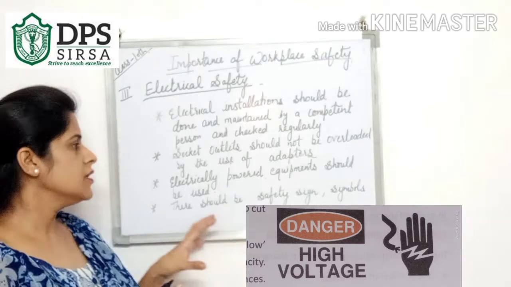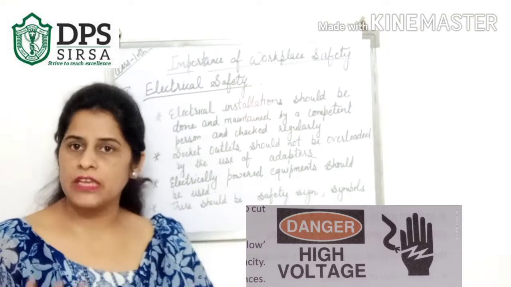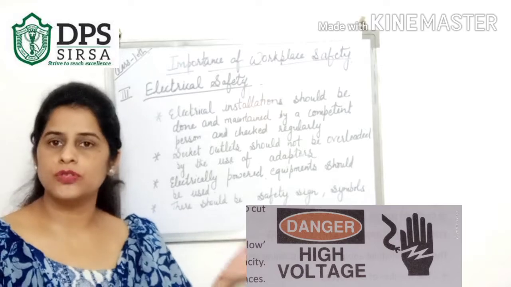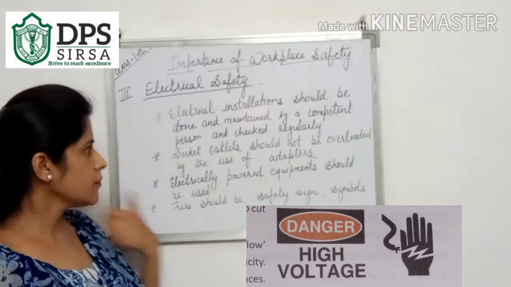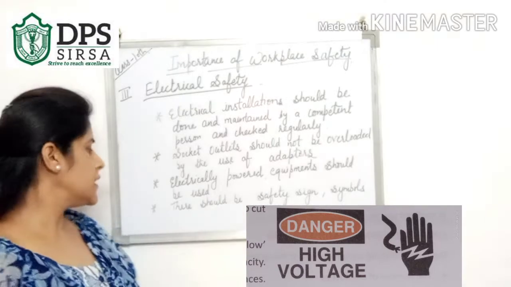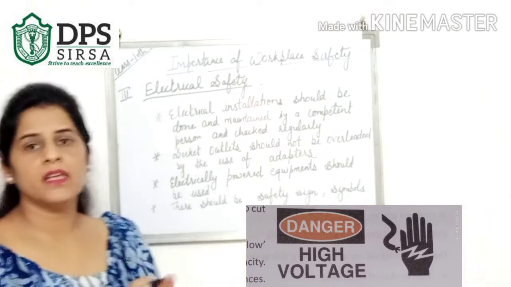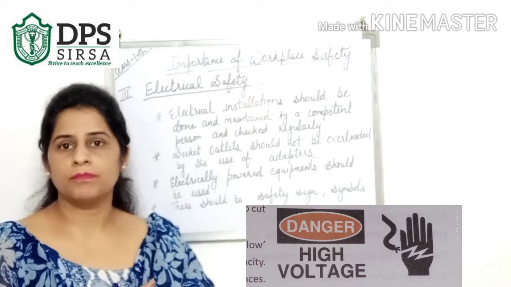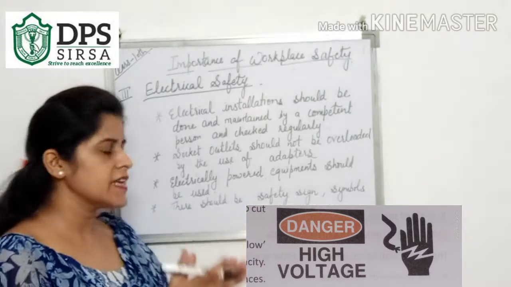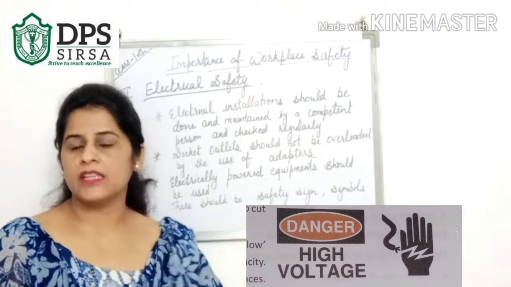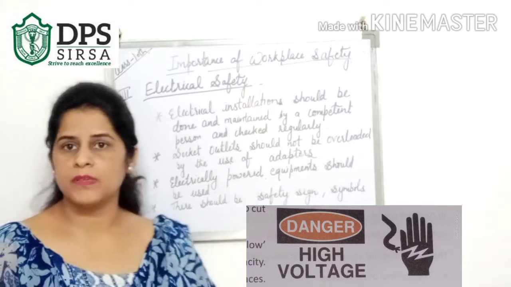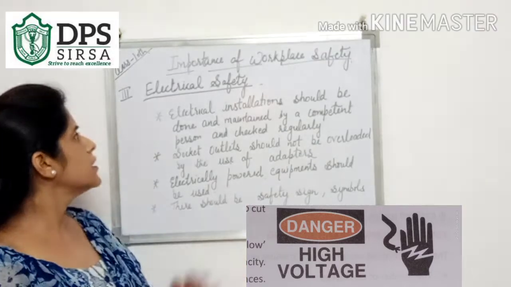There should be a proper safety shield on the electric equipment. We should use that type of equipment there. There should be safety signs and symbols. If there is any chance of mishappening, then proper signs and symbols should be maintained in the organizations for the safety of the employees. This is all about the third, electrical safety.